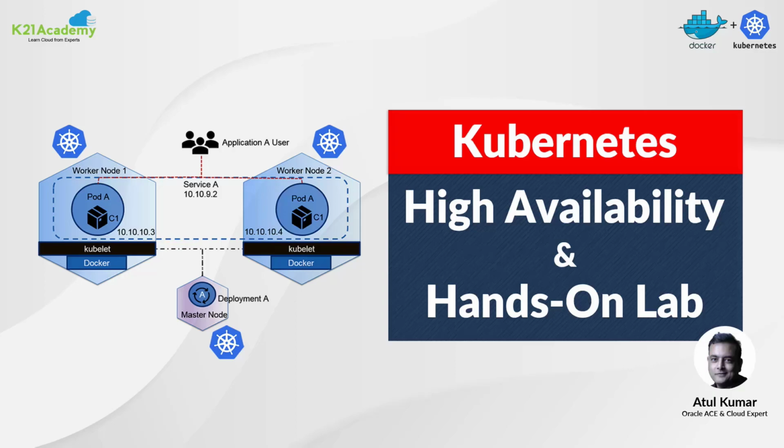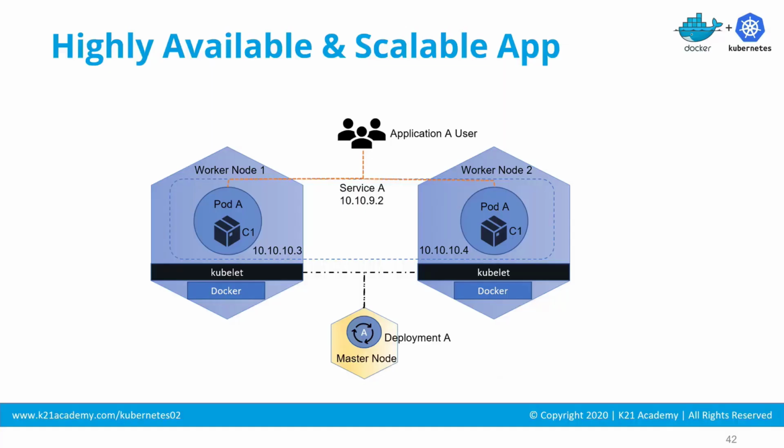High availability is the process of running multiple instances of applications on different nodes, so the application is always available. In Kubernetes, this is achieved by creating multiple replica pods. These replica pods are achieved by deployment, a type of control manager running on the master node.